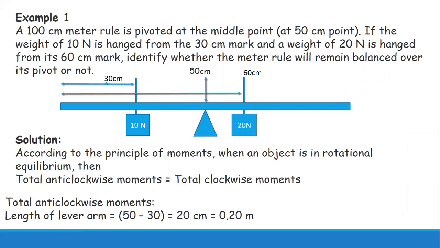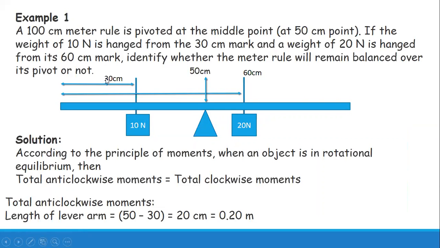In order to find whether the rule is balanced or not, we are going to find the clockwise moment and the anti-clockwise moment. If both are equal, it means the rule is balanced. Now for the anti-clockwise moment, the force is 10 newtons, and the moment arm is the distance from the axis of rotation to the line of action of force. So this is the line of action of force, and this is the axis of rotation.